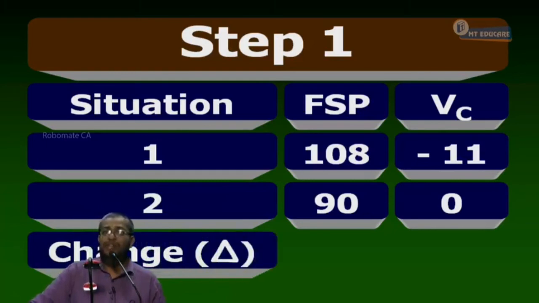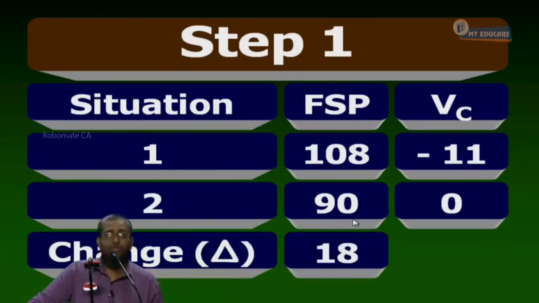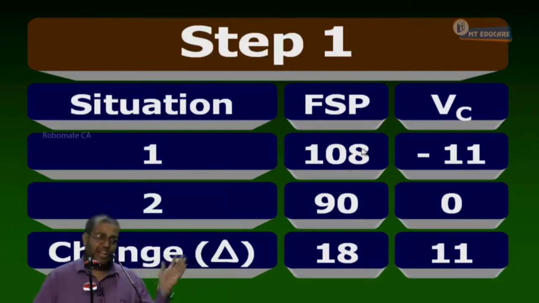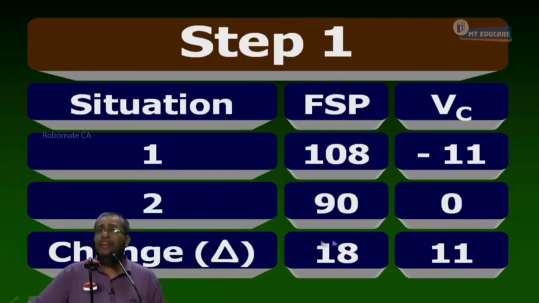Now, change. When the FSP changes by 18, you forget the sign and all. The FSP changes by 18. The call changes by 11. Sign insensitive. I'm just seeing only that change. Change can be upward or downwards. So this 11 is change in VC. This 18 is change in FSP. Follow the steps alone. Logic later. Can you listen or not?